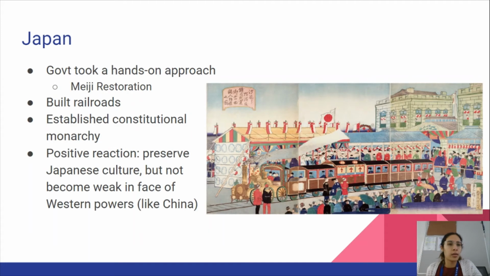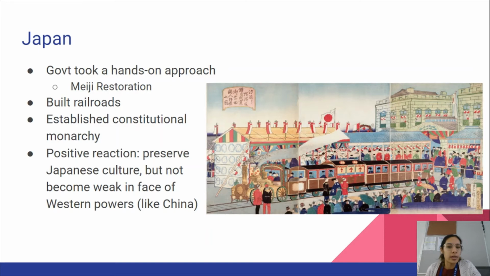Over in Japan, we see that the government took a very hands-on approach, and it was a very successful industrialization. So Japan industrialized in what we call the Meiji Restoration. Remember, this is when the emperor is going to be restored to power. He's not just a symbolic figure. And then because of this, Japan is going to build railroads. They're going to establish a constitutional monarchy, so that's modeled after European governments.